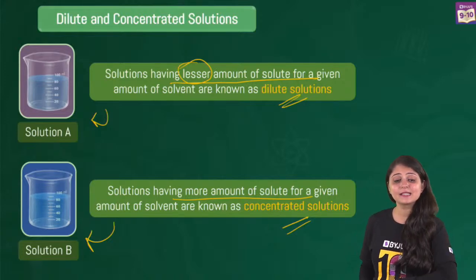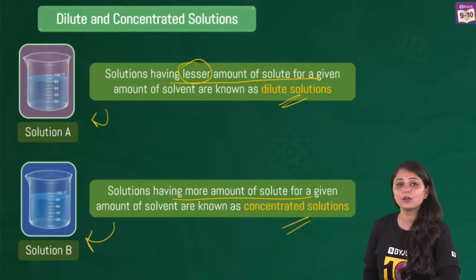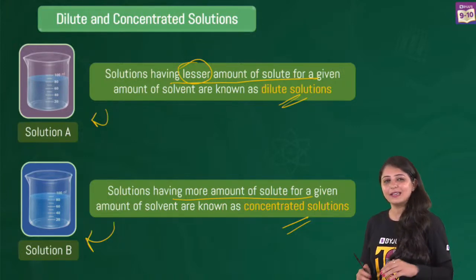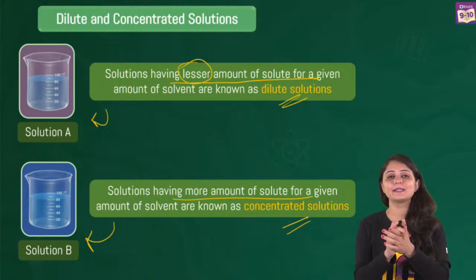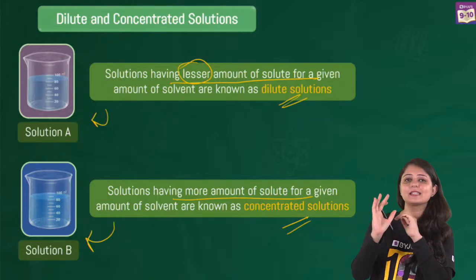Shruti says acid mixed with a lot of water is called dilute. Yes, because a lot of water is there, right? So in a way, the solution becomes dilute. Okay, so we've taken lots of solvent in this case and very less amount of solute.